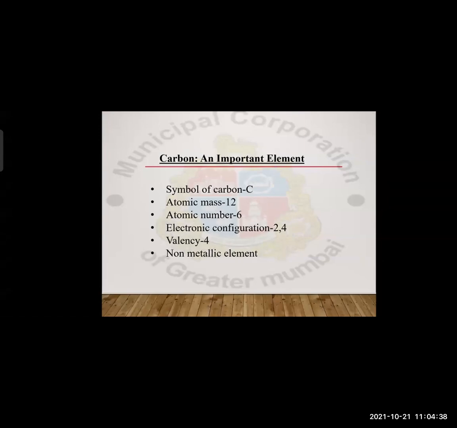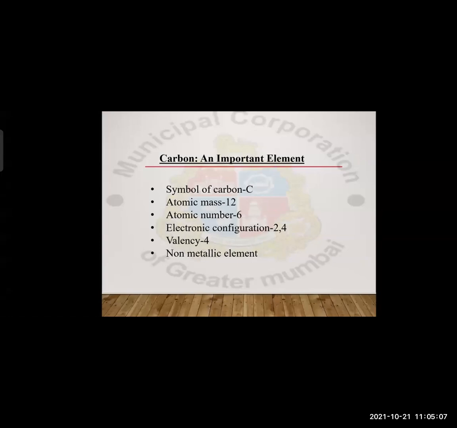Then the valency. Valency also we have studied. What is meant by valency? The definition of valency is the combining capacity of an element with any other element. The valency of carbon is 4.